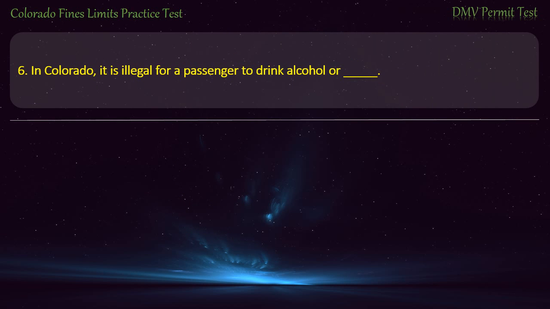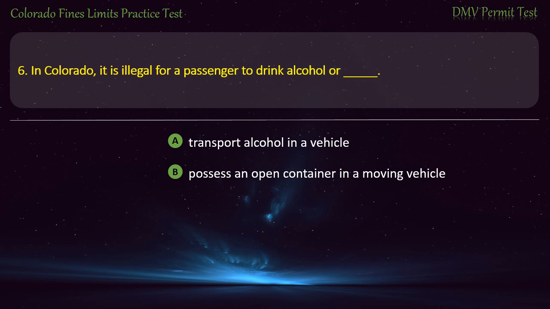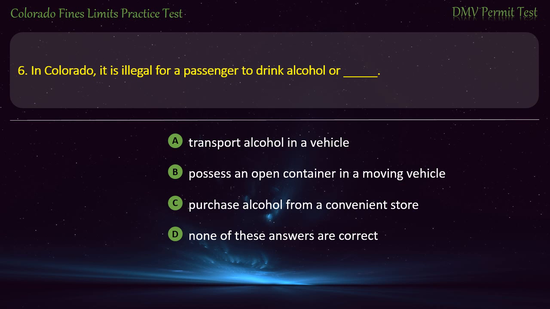Question 6. In Colorado, it is illegal for a passenger to drink alcohol or transport alcohol in a vehicle, possess an open container in a moving vehicle, purchase alcohol from a convenience store. None of these answers are correct. Answer. Possess an open container in a moving vehicle.